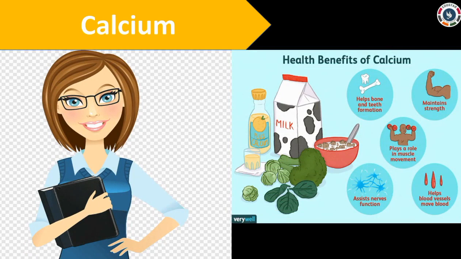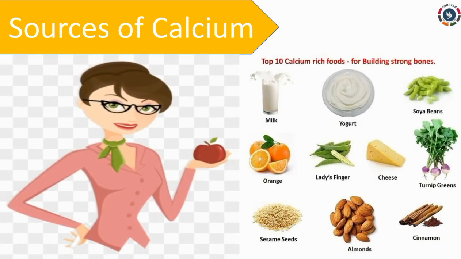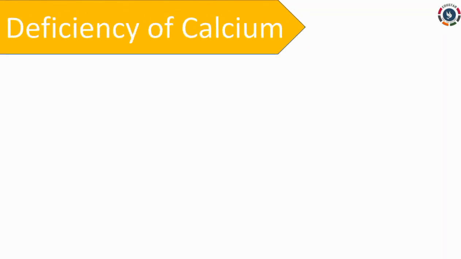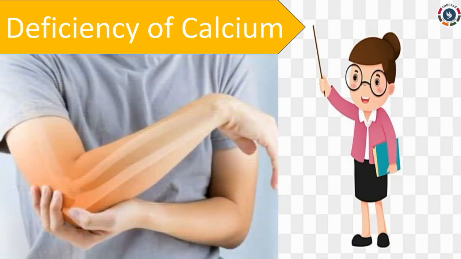First we are going to see about calcium. It builds bones and teeth and strengthens the gums also. Sources of calcium: we have to eat dairy products like milk, cheese, butter and almonds to get this calcium mineral. Deficiency of calcium: due to the lack of calcium mineral, our bones will be very weak.